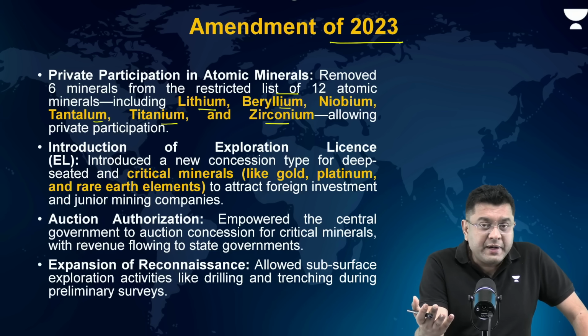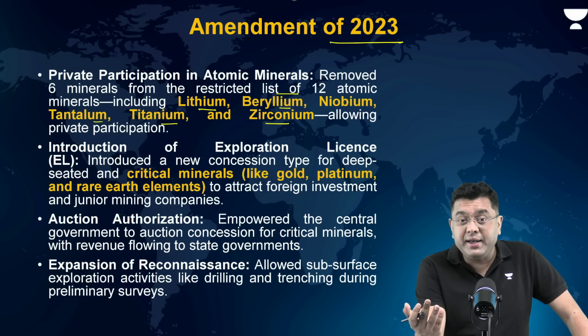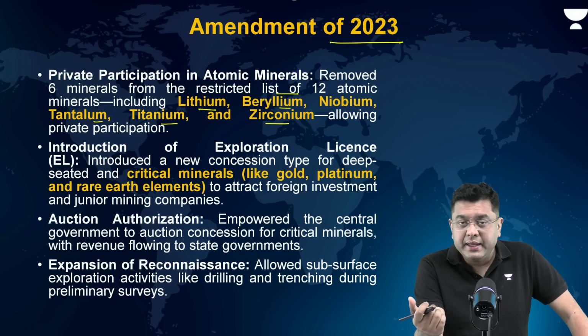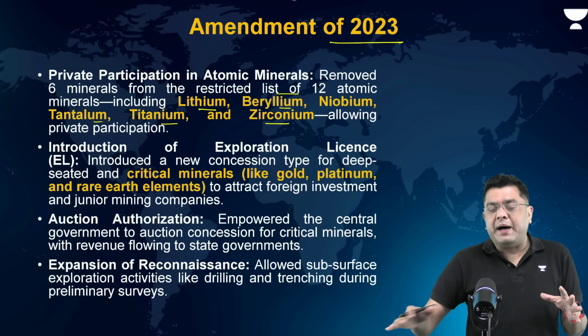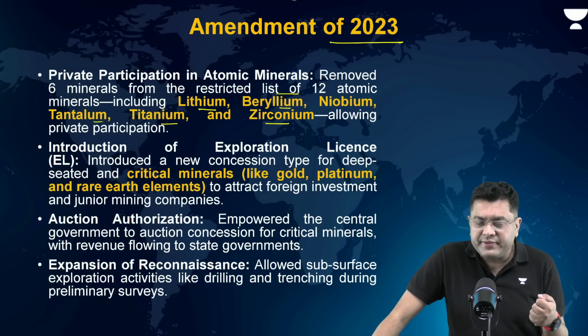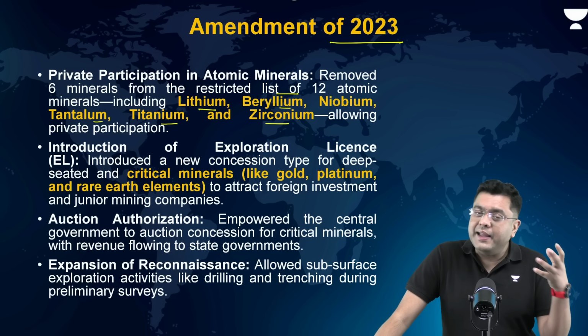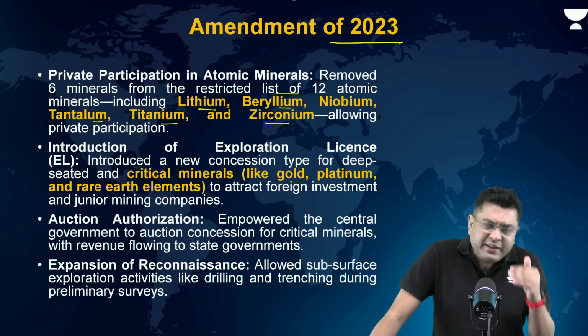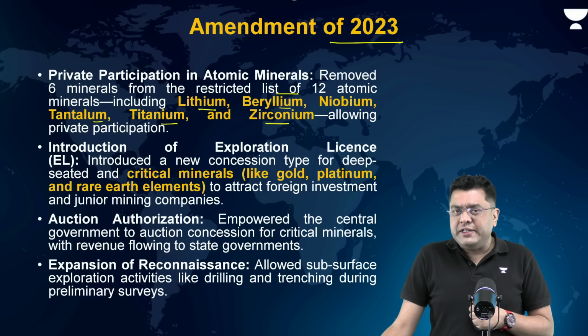And many of the government PSUs would not function as efficiently. So that is why the output was also heavily restricted. Now, allowing for private participation allowed for better efficiency, better price discovery, and also at the end of it, ensuring greater exploration. But this was not the only amendment done in 2023.